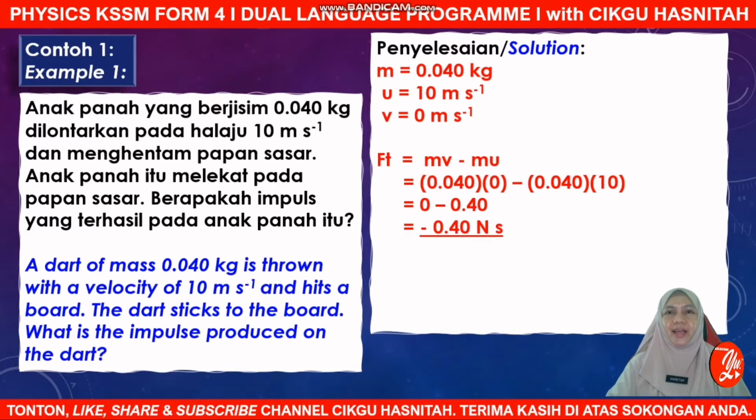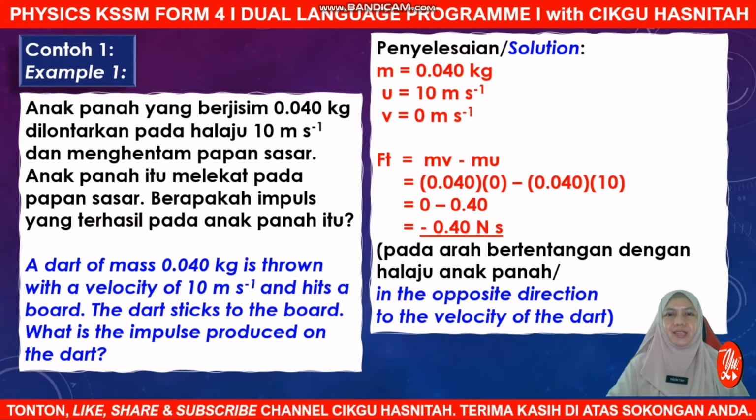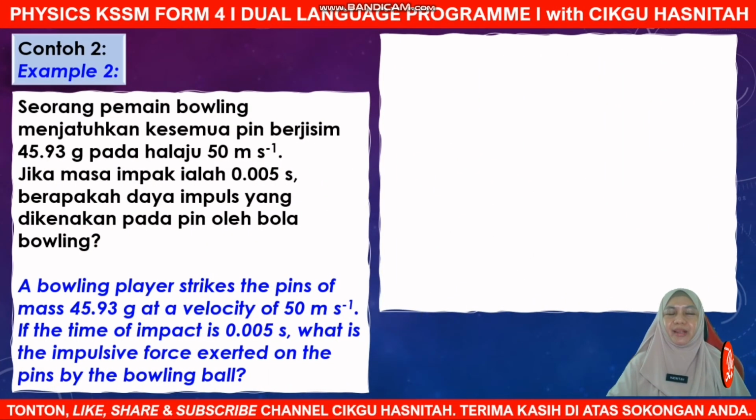So the negative sign shows here that the impulse is acting in the opposite direction to the velocity of the dart. Alright, now let's check on example number 2.